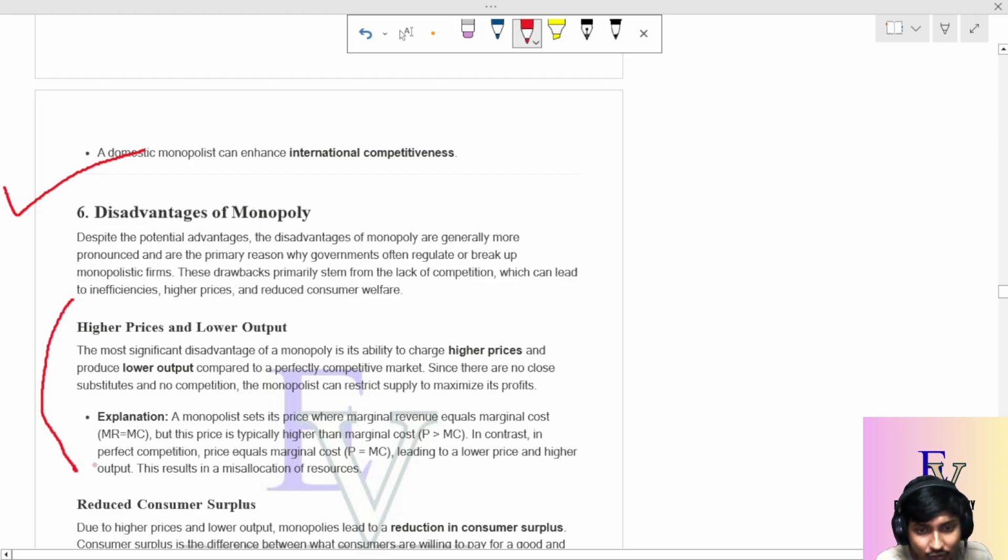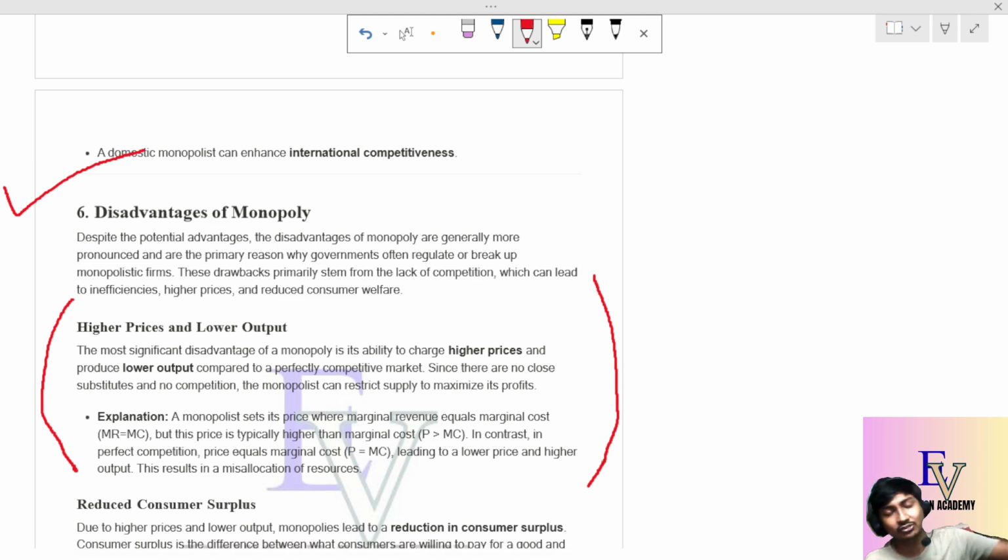Sometimes the monopoly uses a higher price and lower output. Since many of the customers are not aware of the cost structure of the monopoly, what is its cost of production and at what price they are actually producing the product, they can charge a higher price and produce a lower output to maintain its supply. As we know, price is always dependent on demand and supply.